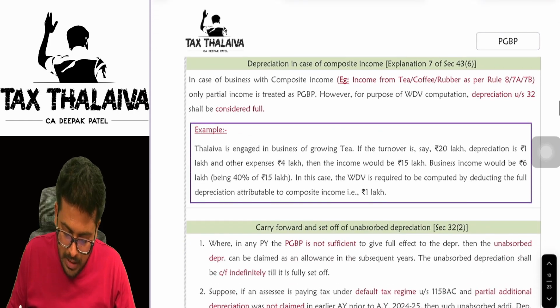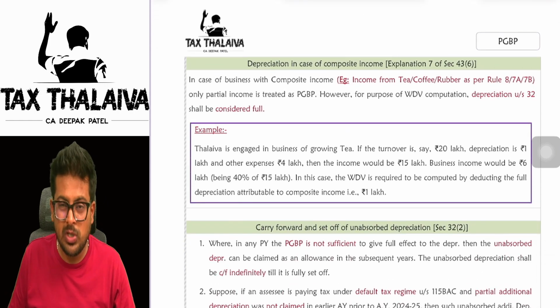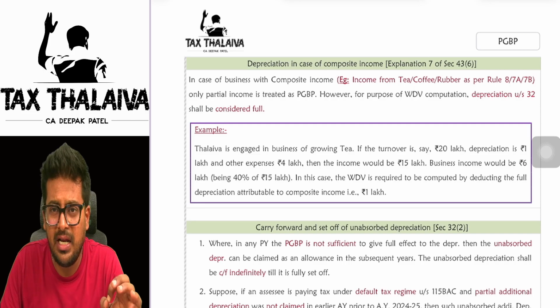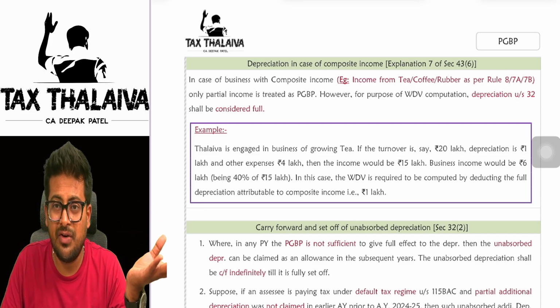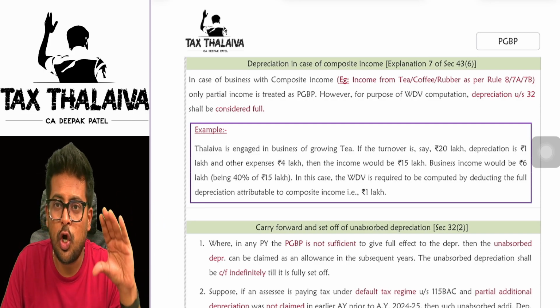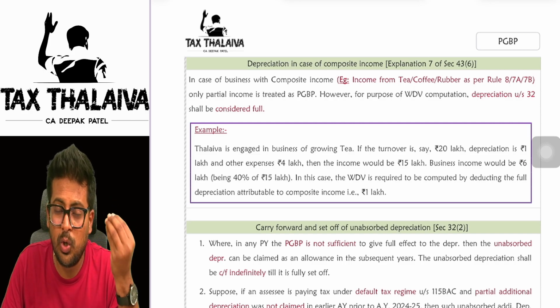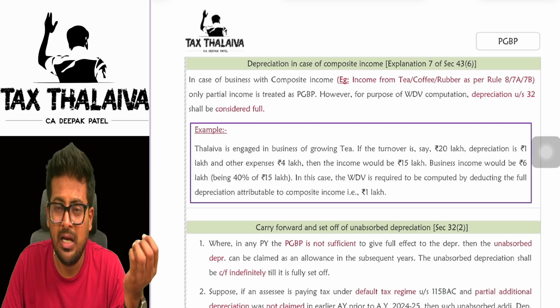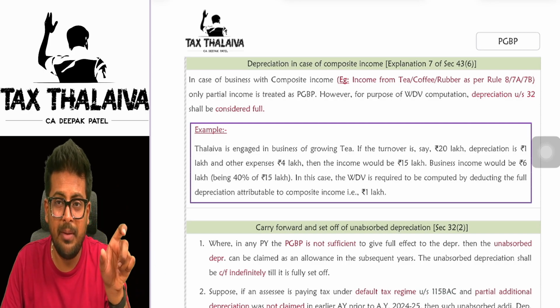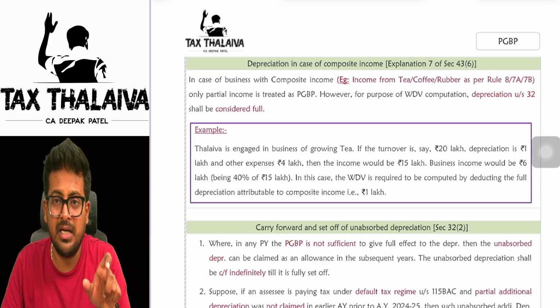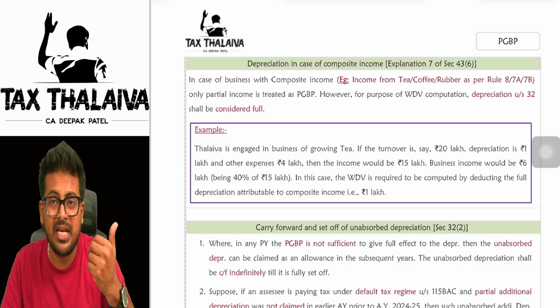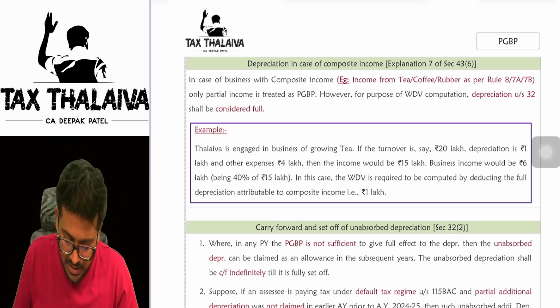Now, depreciation in case of composite income. You must have read in our basic concepts discussion, we had discussed the composite income, agriculture income, the special cases of growing tea and rubber. In that case, you remember 65% agriculture income, 35% PGBP. In that kind of scenario, you can claim depreciation in this manner.